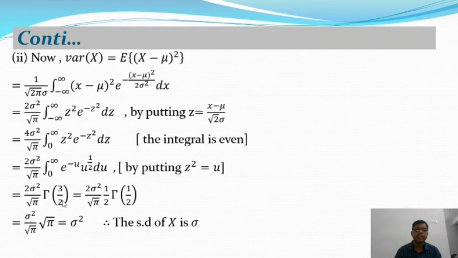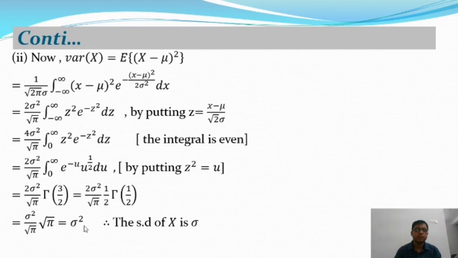There is a property of the gamma function: gamma of n plus 1 is equal to n gamma n. So from this, gamma of 3 by 2 is equal to gamma of 1 by 2 plus 1, that means 1 by 2 into gamma half, and the value of gamma half is equal to root pi. So from this we will get the variance of x of a normal distribution, which gives sigma square.